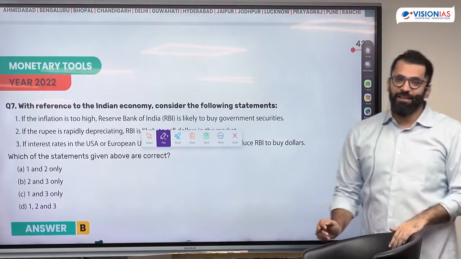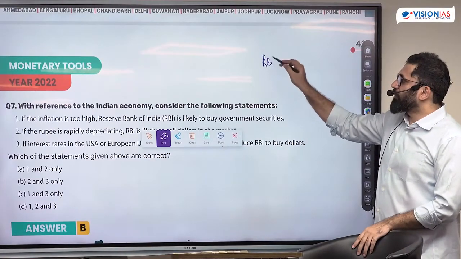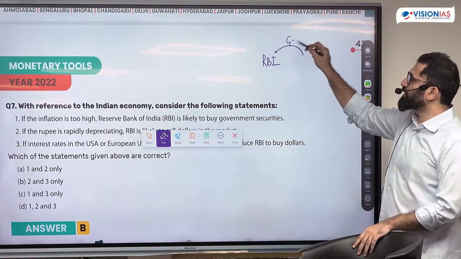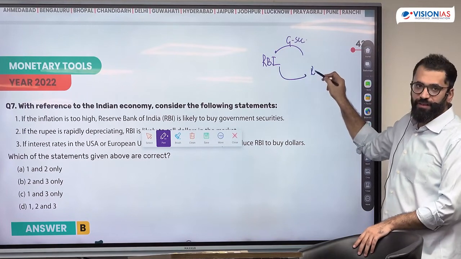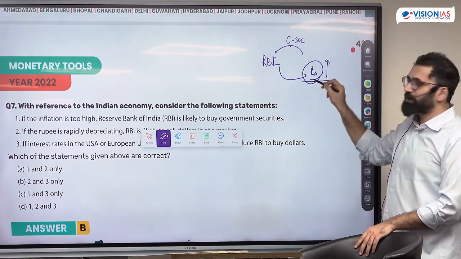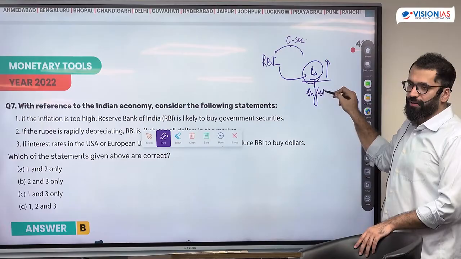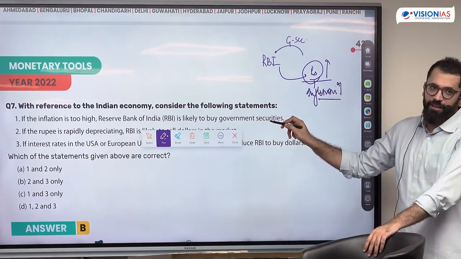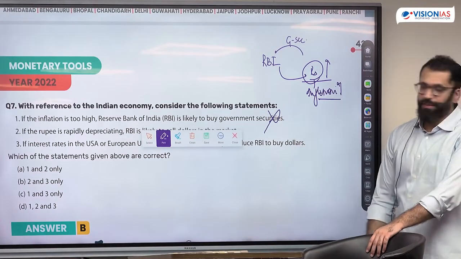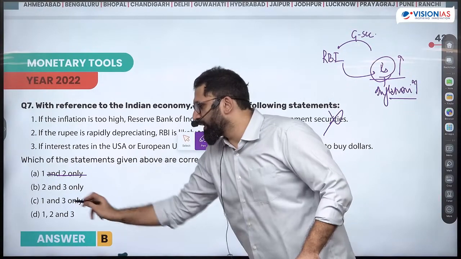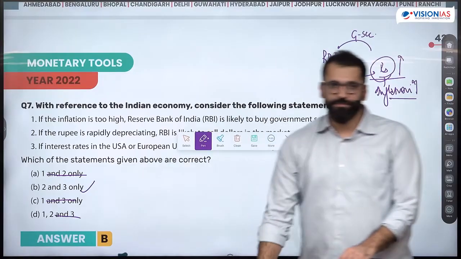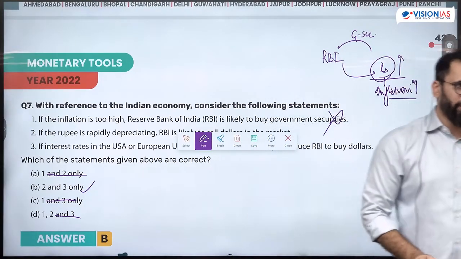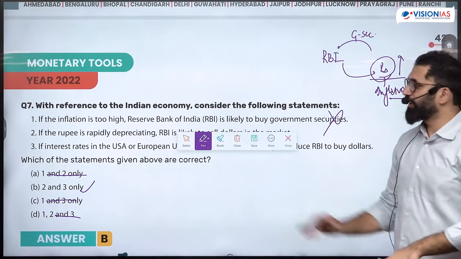What happens if RBI buys security? If the RBI takes the government security, it will have to give rupees. If there are more rupees in the economy, this will fuel inflation. That means if inflation is too high, RBI will not buy, it will sell. This is incorrect. So if I eliminate one, I get the answer. But this option may not be available. We still solve 2 and 3.